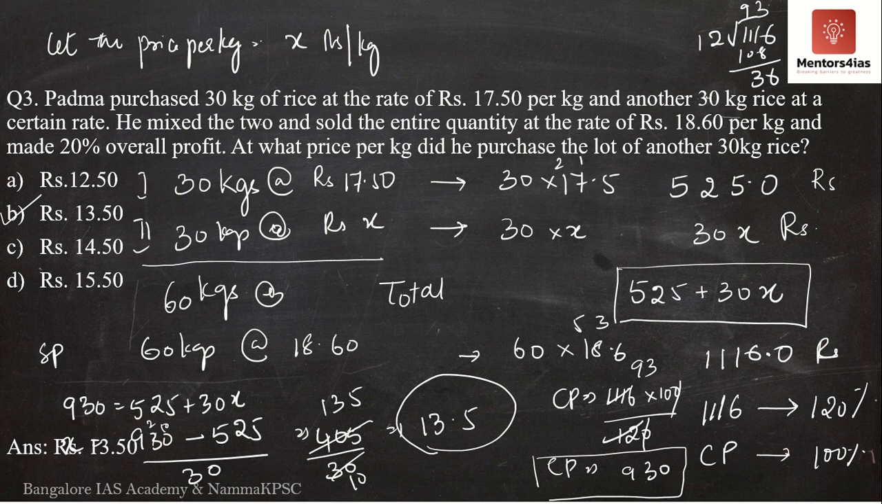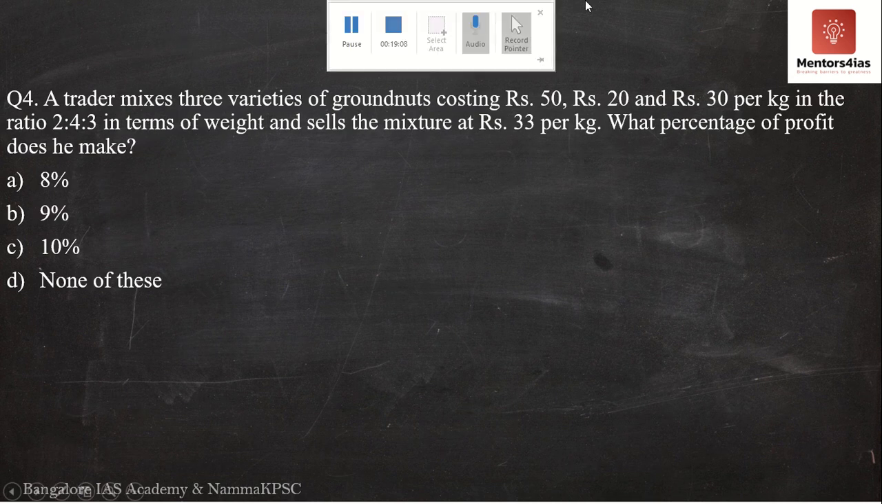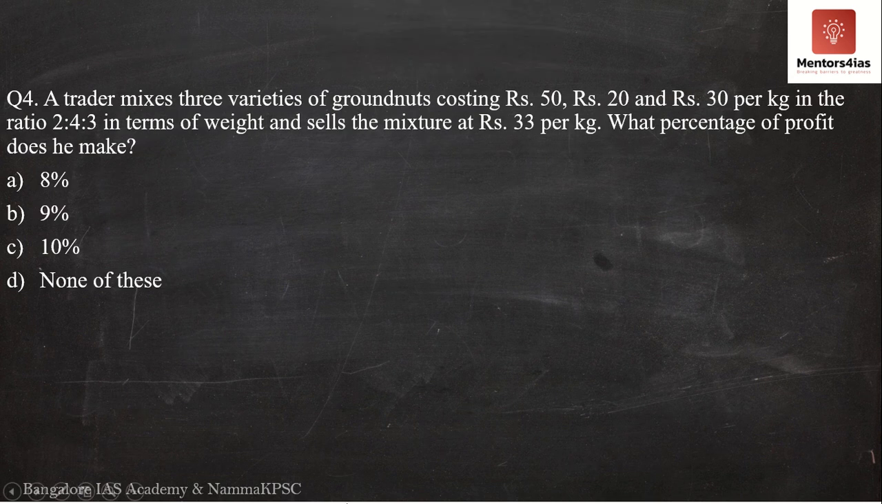Next question, question number 4. Now what does question number 4 say? A trader mixes 3 varieties of groundnuts costing rupees 50, rupees 20 and rupees 30 per kg in the ratio 2:4:3 in terms of weight and sells the mixture at rupees 33 per kg. What percentage of profit does he make?